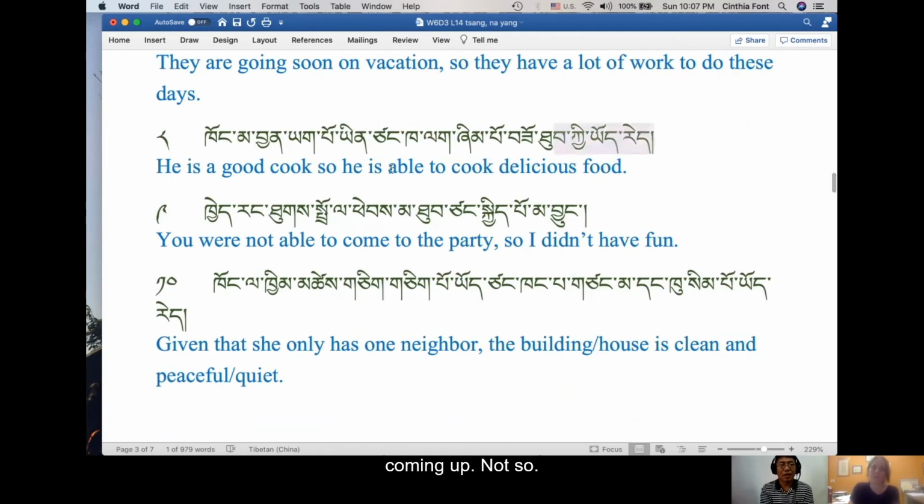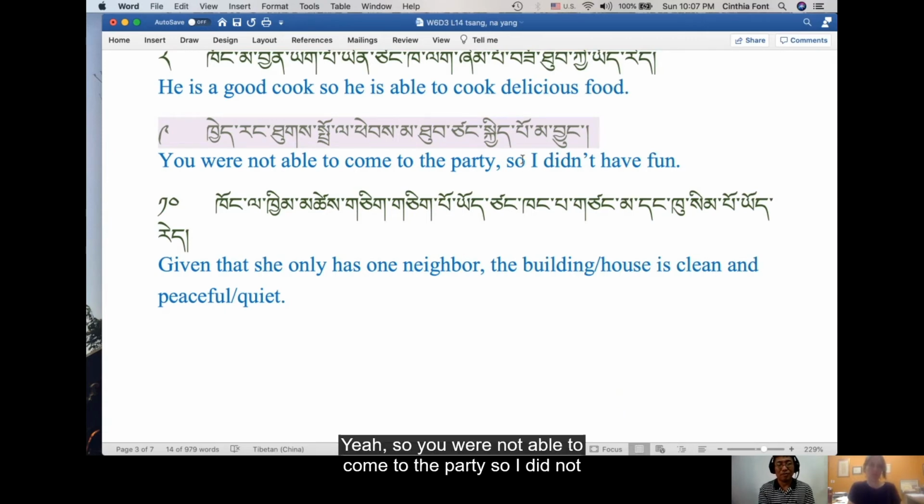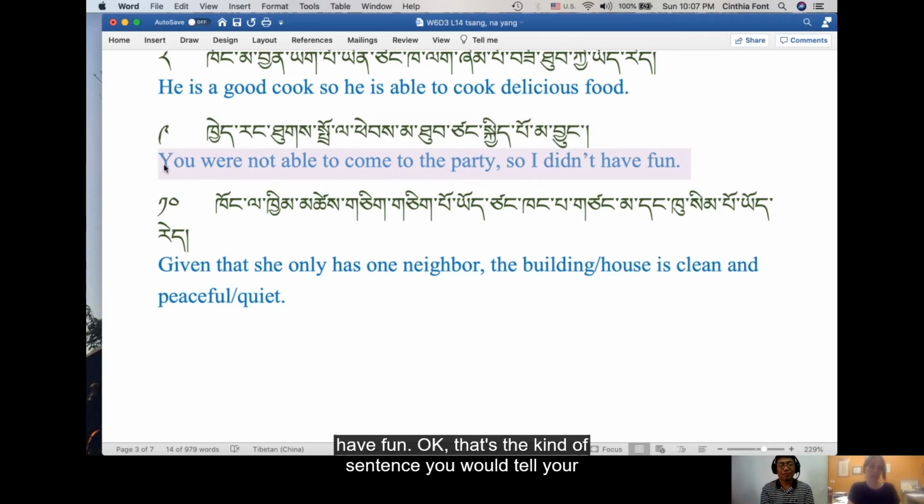Lasso. Na kong majen yakpo yinzang kala shimbo sotuku yore. So he's a good cook, so he's able to cook delicious food. Okay. Lasso. Tene kerang tukdo la pe matupzang kibo machung. So you were not able to come to the party, so I did not have fun. Okay, that's the kind of sentence you would tell your best friend.